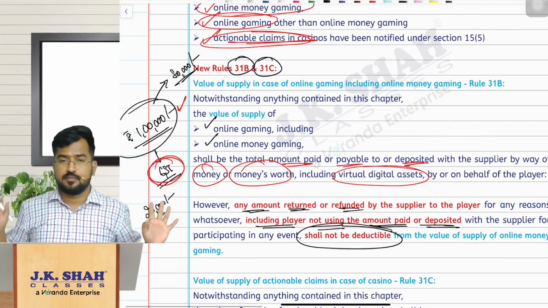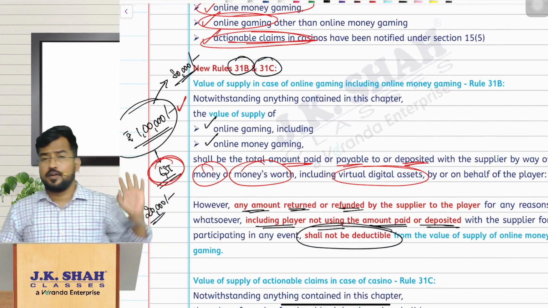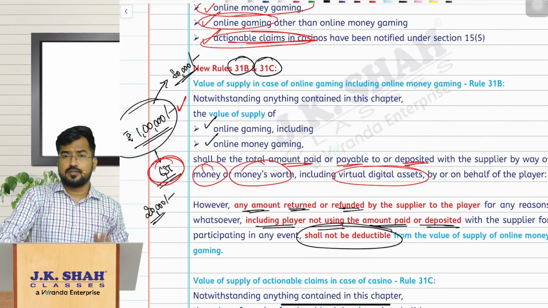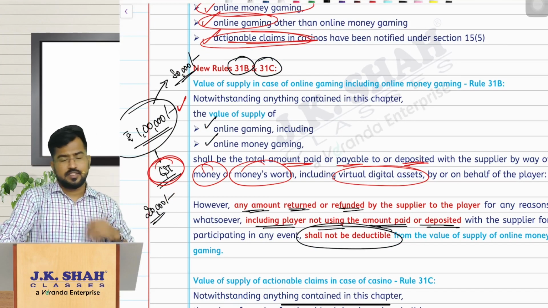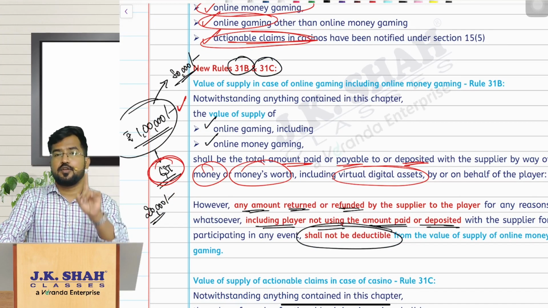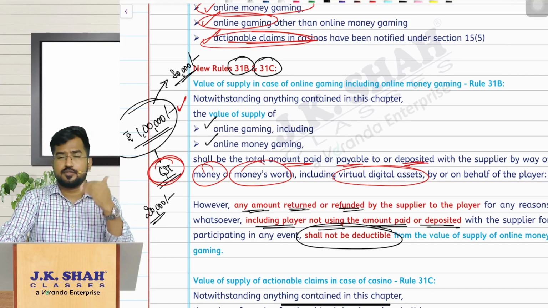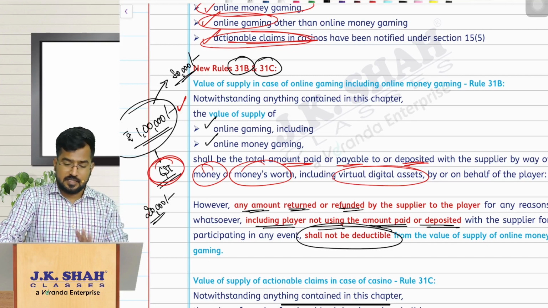As I told you in the example, I am going to play online rummy, 1 lakh rupees I have deposited, and I have used only 80,000 and 20,000 was returned, taken back. Still the value of supply here is 1 lakh rupees and GST is to be paid on 1 lakh rupees. That means while depositing that 1 lakh itself, I should pay extra GST 28%. That is the story here.